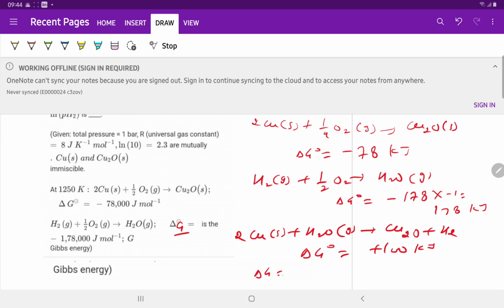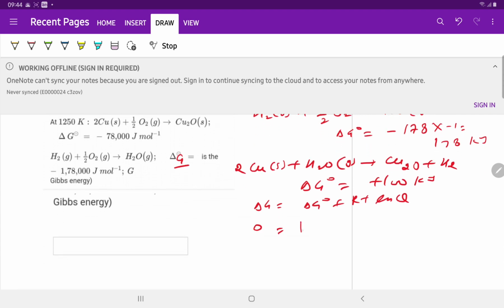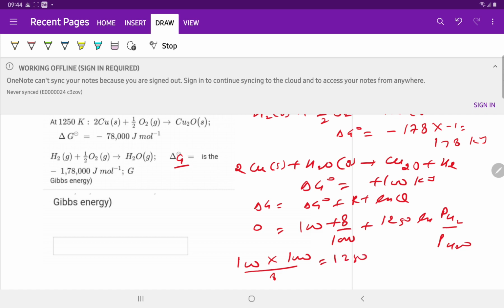We know very well that delta G is equal to delta G naught plus RT ln of Q. 0 is equal to 100 plus 8 by 1000 into 1250 ln of partial pressure of hydrogen upon partial pressure of H2O. 100 into 1000 by 8 is equal to 1250 ln of partial pressure of hydrogen divided by 1 by 100 into 1.